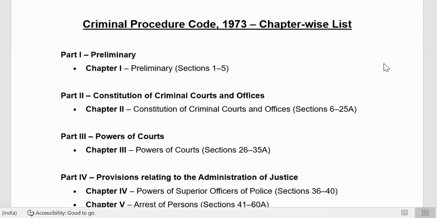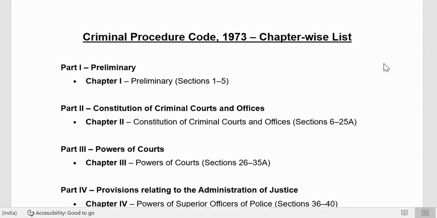I'll show you the chapter-wise list. I'll share the PDF also later. For your benefit, I want to share so that it will be easy for you to understand how this looks. So the Criminal Procedure Code, you can call BNSS. Chapters are almost similar in both. Some sections will be changed, but I have made it from CrPC. In BNSS, you find a table where a comparison of CrPC and BNSS is given. Anywhere you just open the first couple of pages, you will find the comparison.